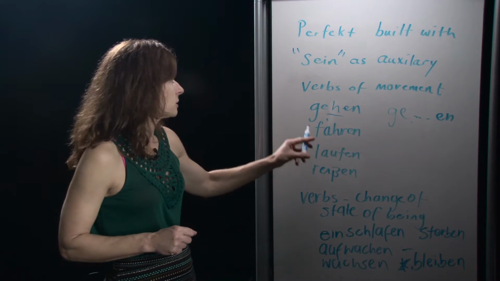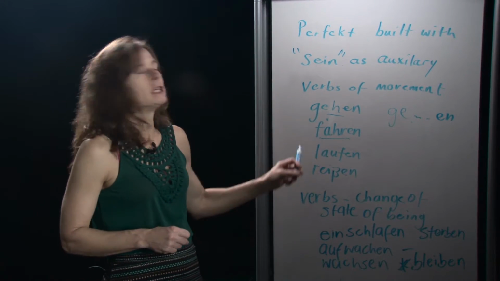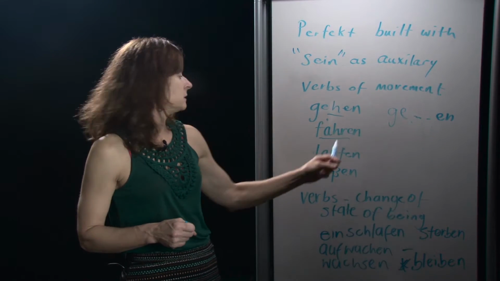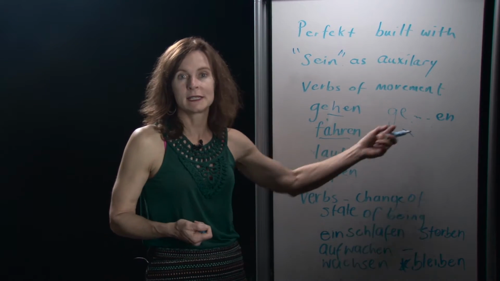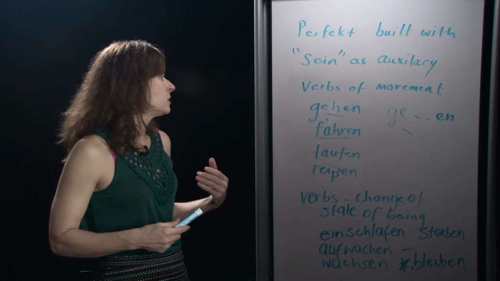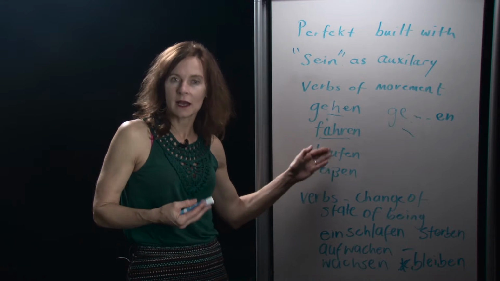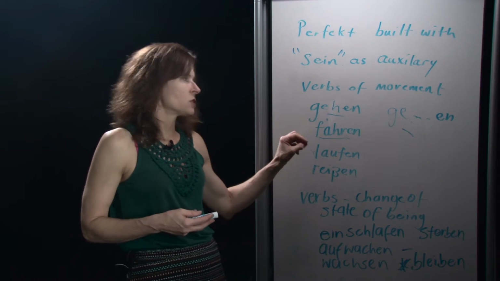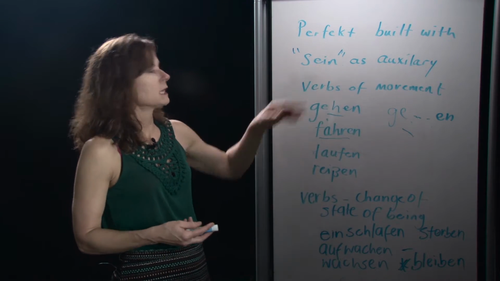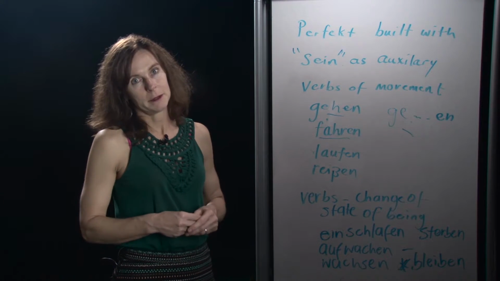Granted, there's a vowel change. Ich bin gefahren. Ich bin gelaufen und ich bin gereist. Weak verb. But er ist gelaufen, wir sind gelaufen, wir sind gereist. Okay? So verbs of movement take the sein verb as the auxiliary rather than haben.